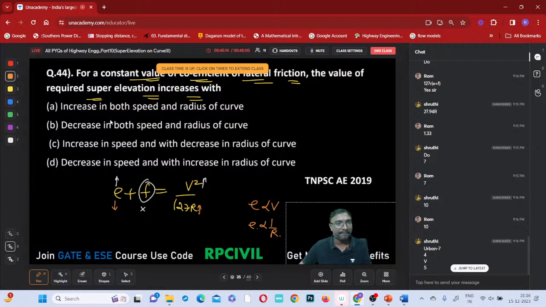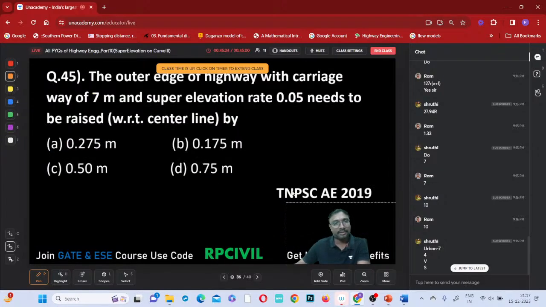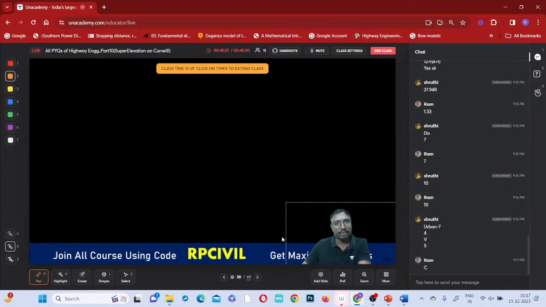Now, which option is matching? Increase in both speed and radius. Increase in the speed with a decrease in the radius, yes. Got it now? Option C is the correct answer or not, everyone? Option C will be the correct answer, right? Like that, you try to do this.